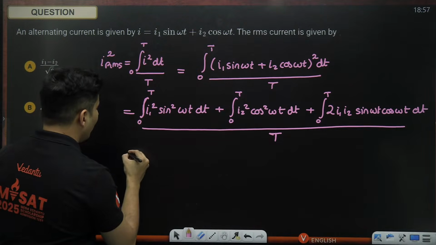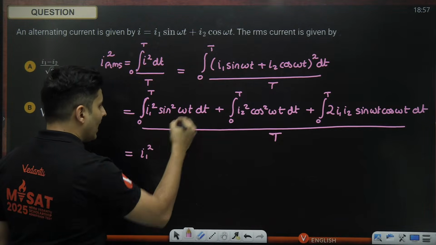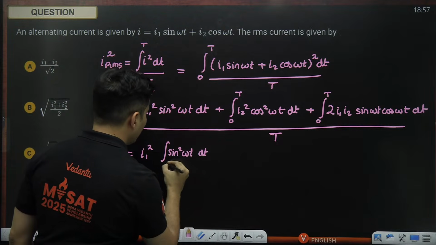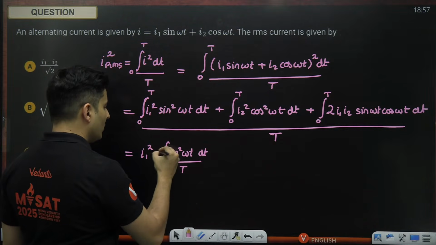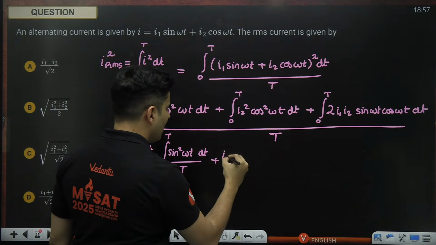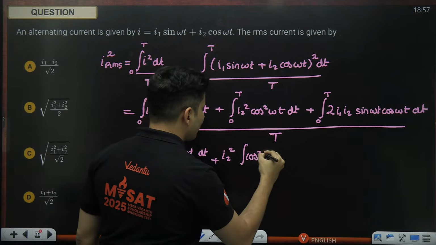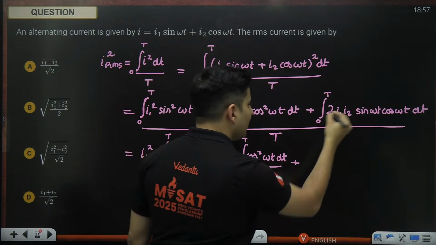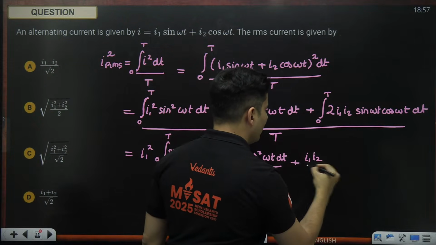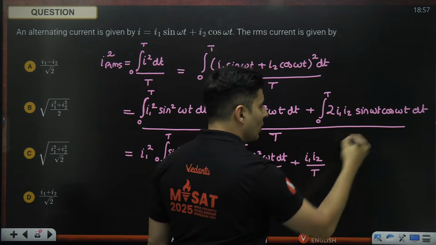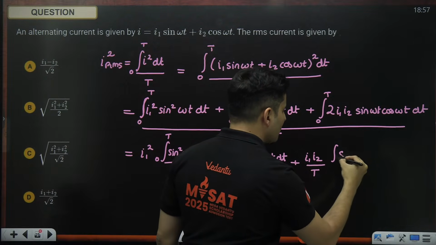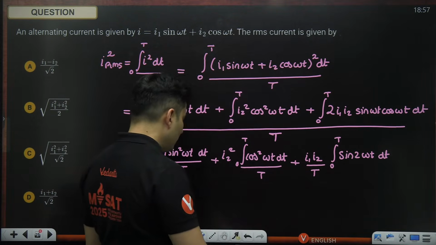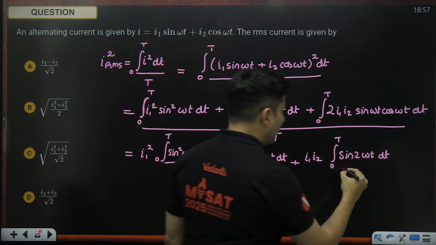Then this is I1 square, and sine square omega t dt divided by T, from 0 to T. Second term, I2 square integration of cos square omega t dt divided by T, 0 to T. And then over here I1 I2 divided by the time period, and 2 sine cos is sine 2 theta, so integration of sine 2 omega t dt, again from 0 to T.